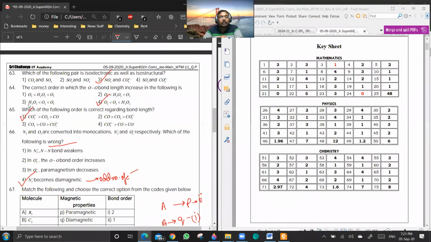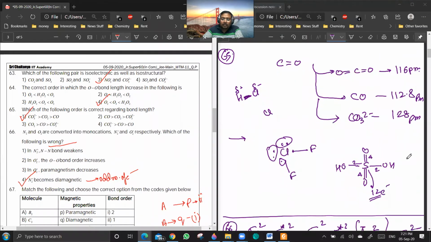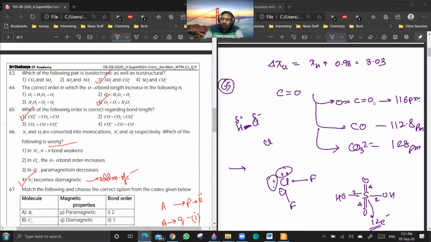It should be 3, no, sir? Why should it be so? When considering bond order... See, what is the average bond order in CO2? It is 2 only, no? 2.